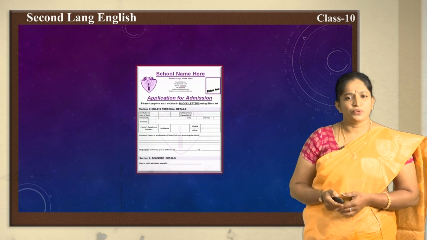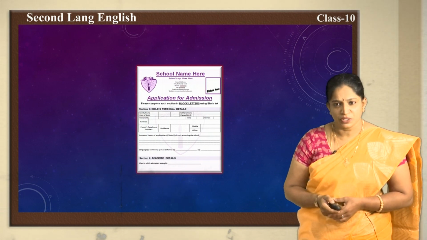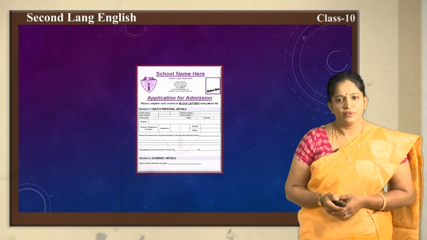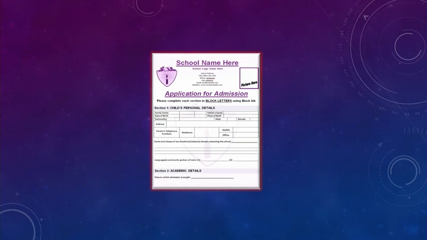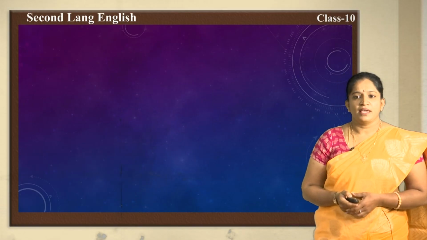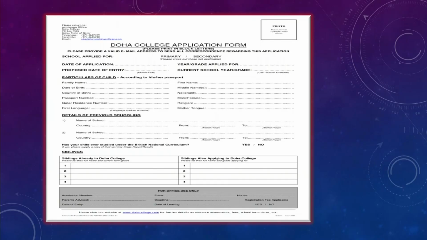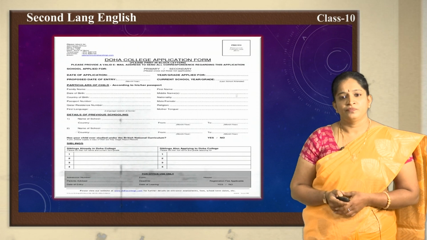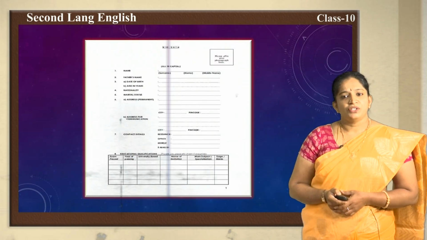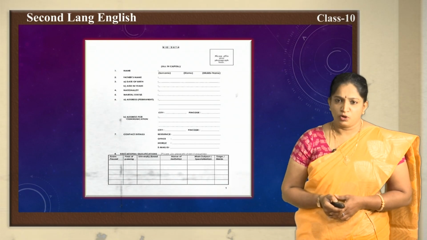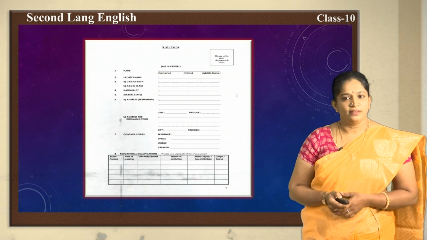Now, as a student, you need to get admission for a school, then when you go to school for admission, you need to fill the application form. And also when you complete your 10th standard education, you need to get admission for a college. There, if you want to join a college, you should also fill the application form. As soon as you finish your education, if you want to search for a job, then you need to prepare your biodata, then also you should fill the form.